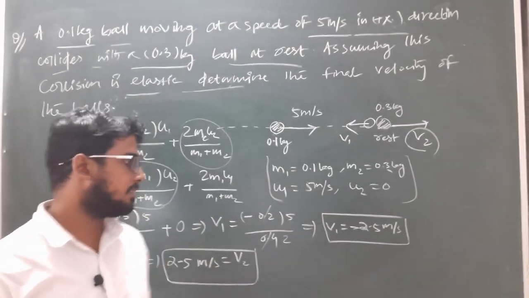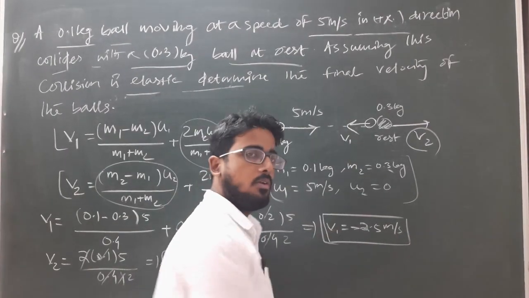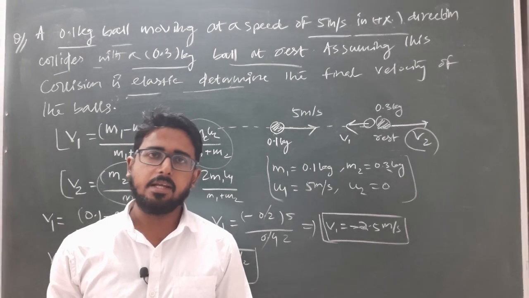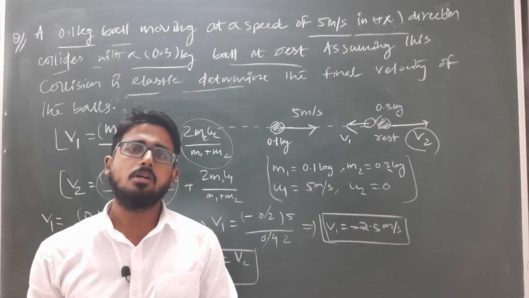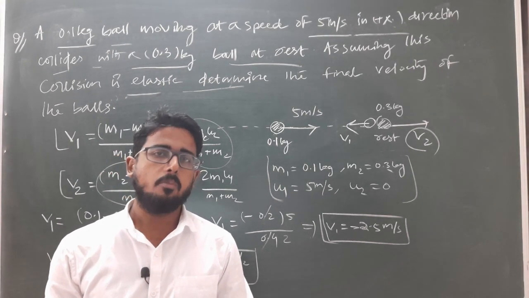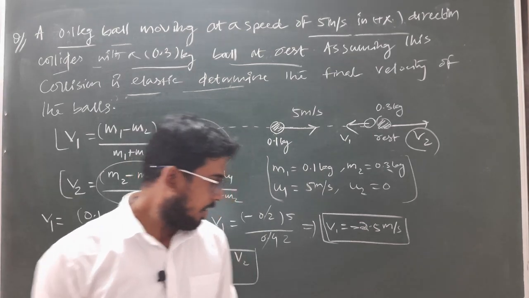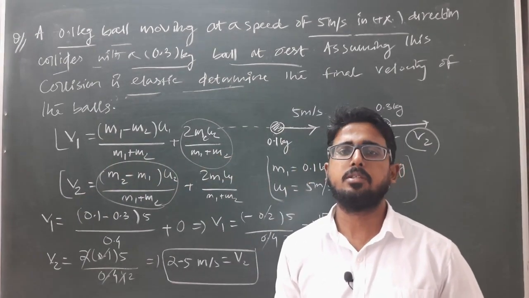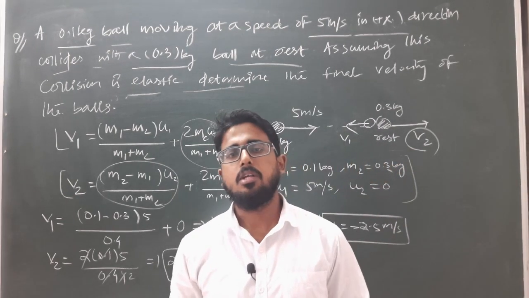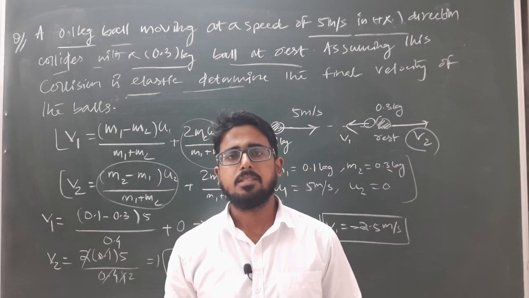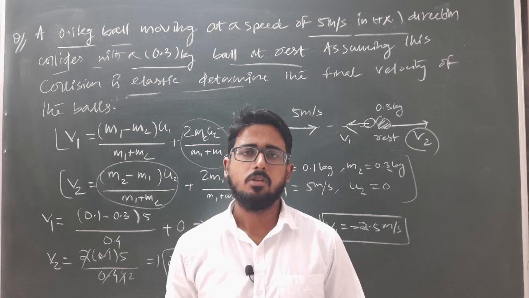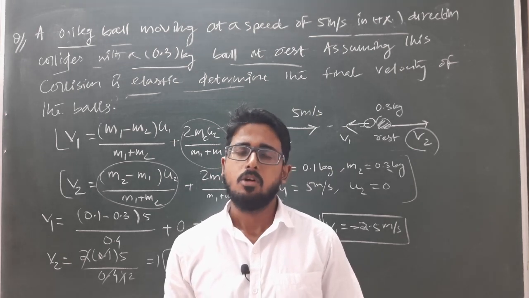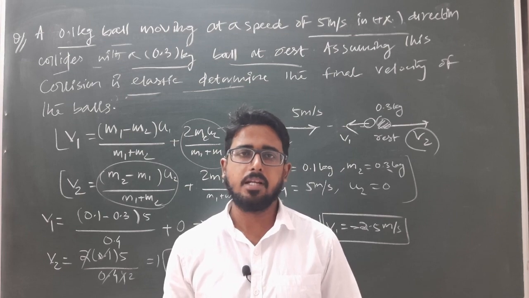Okay students, so this is all about the numerical based upon conservation of mechanical energy of a system and the collision between two bodies. Clear? So you can try yourself by doing other numericals by referring to some books, or if you have any doubt you can ask anytime. So follow this video to get some idea how to solve numerical based upon conservation principle of mechanical energy and collision.